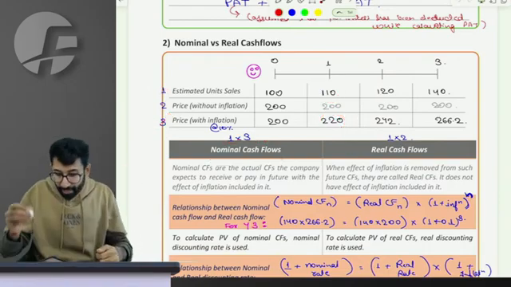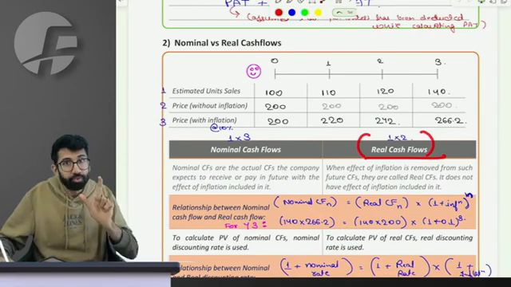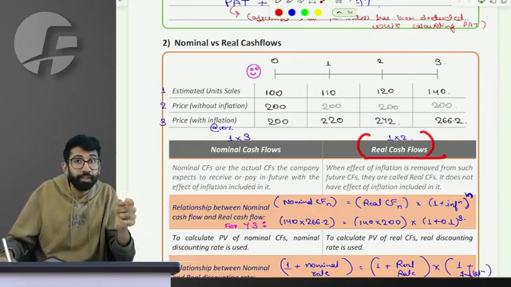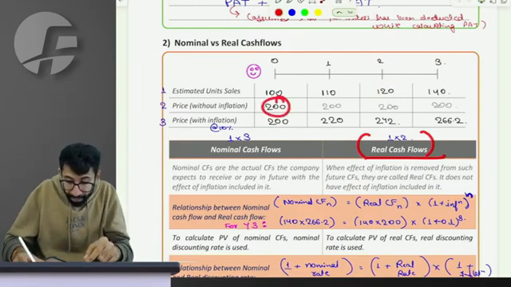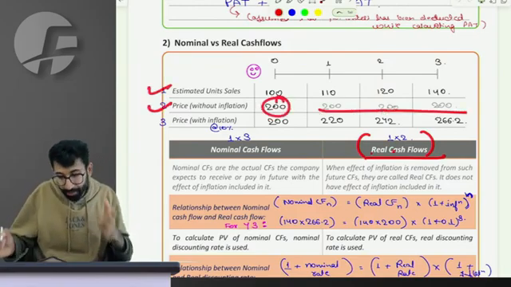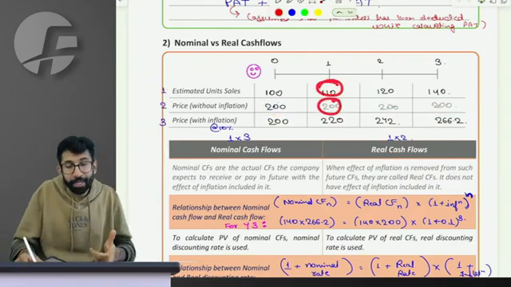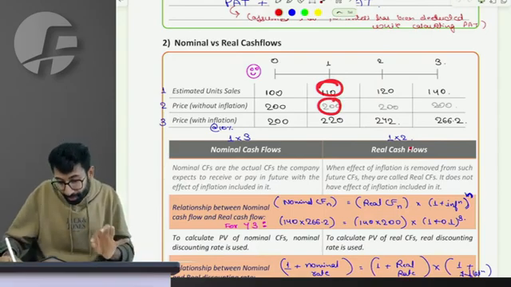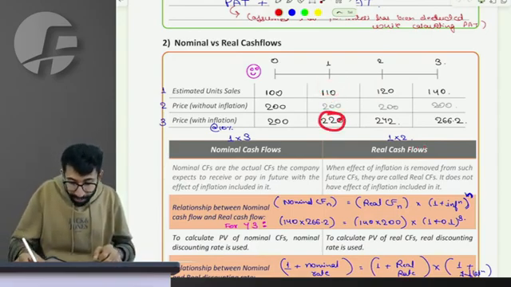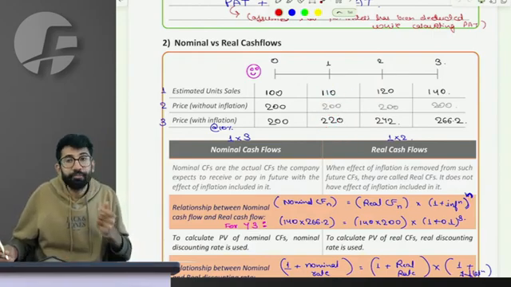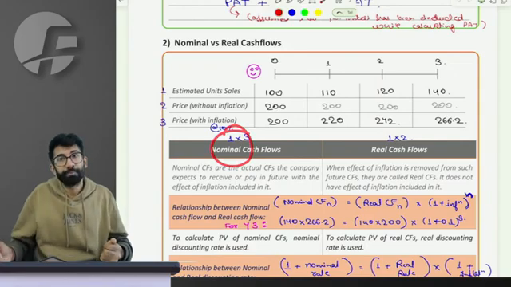However, if we calculate the cash flows not based on the actual prices of those years, but rather the price of today excluding the effect of inflation, which is 200, those are the real cash flow. So 110 multiplied by 200, which is for example 22,000, I'm just guessing, is the real cash flow, whereas 220 multiplied by 110, which is 24,200, is a nominal cash flow.